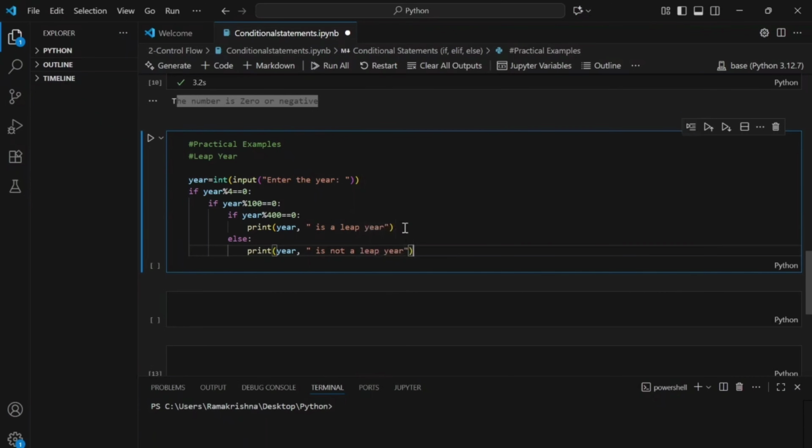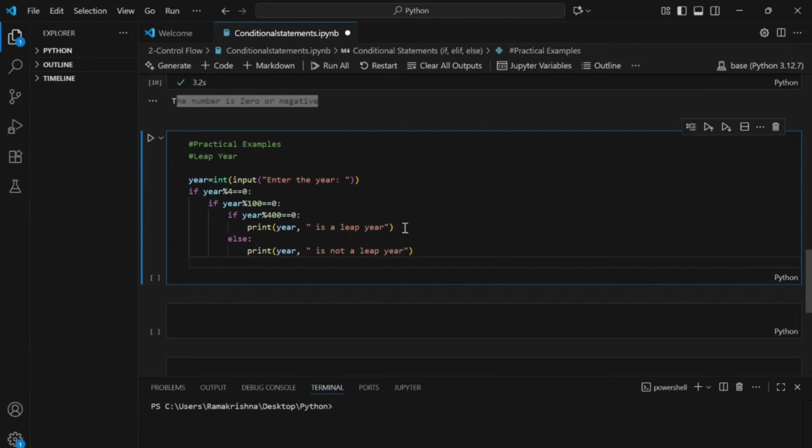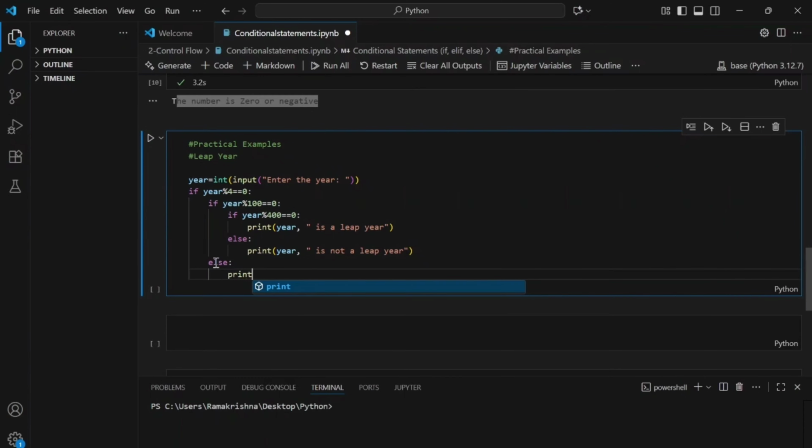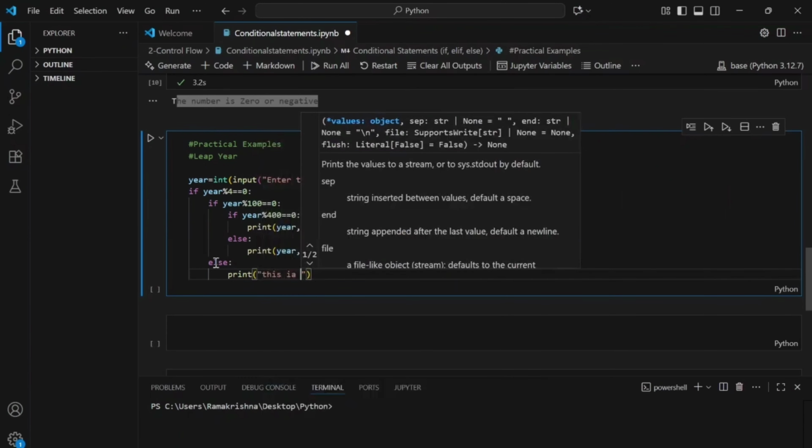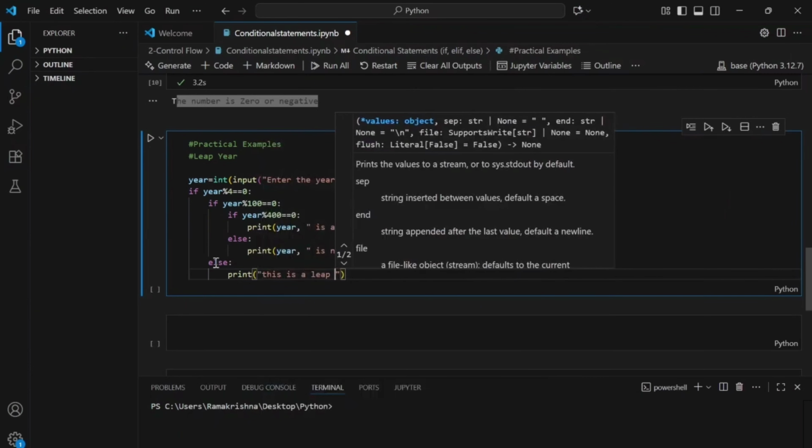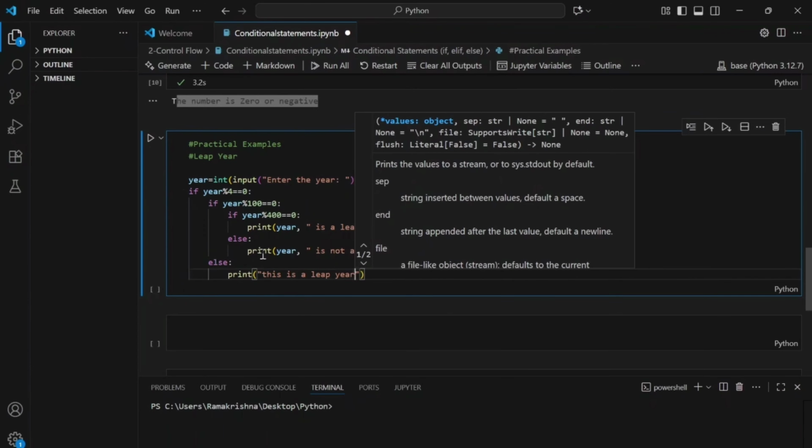Okay. And then I want to come out of this if block. So for this if block, I'm going to write another else statement here for which I'm going to print this is a leap year. Okay.